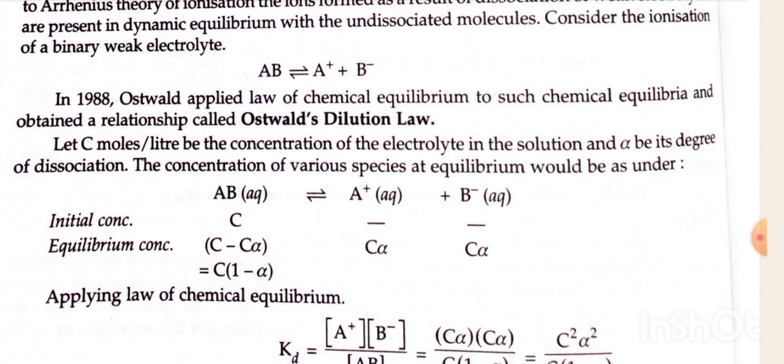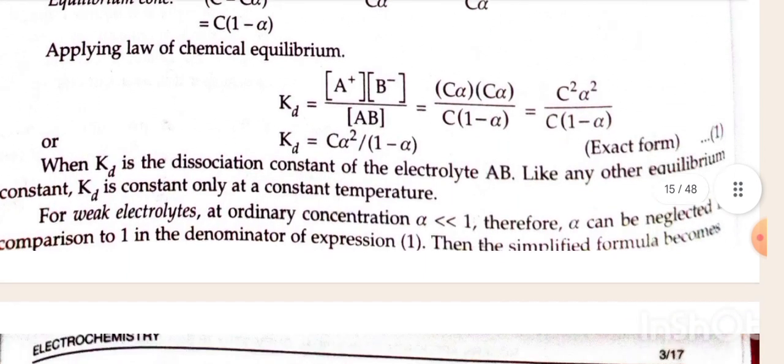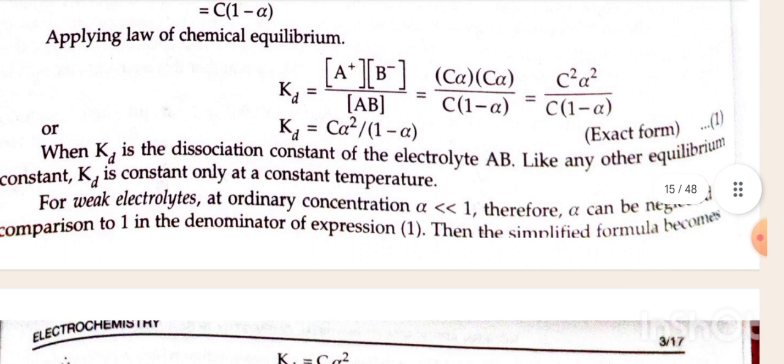Equilibrium concentration of AB is C minus C alpha, of A+ is C alpha, and of B- is C alpha. Applying the law of chemical equilibrium, Kd is equal to [A+][B-] divided by [AB], which is C alpha into C alpha divided by C(1 minus alpha), equal to C squared alpha squared divided by C(1 minus alpha), or Kd is equal to C alpha squared divided by (1 minus alpha).